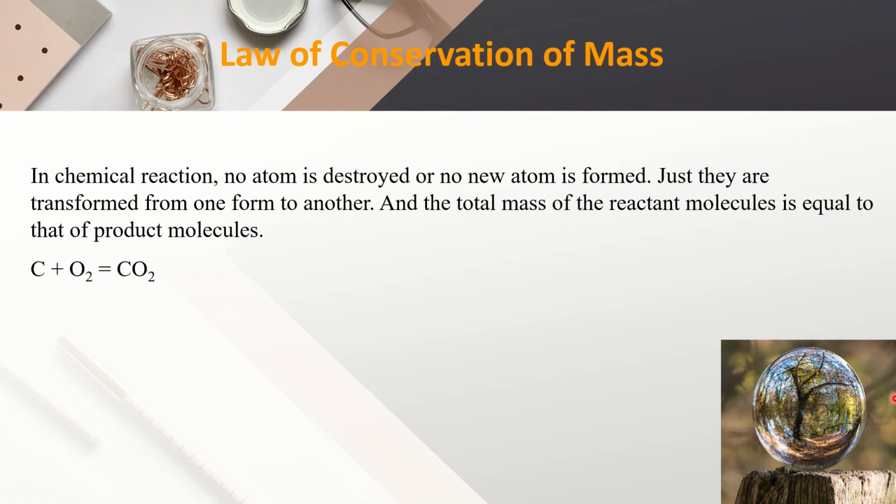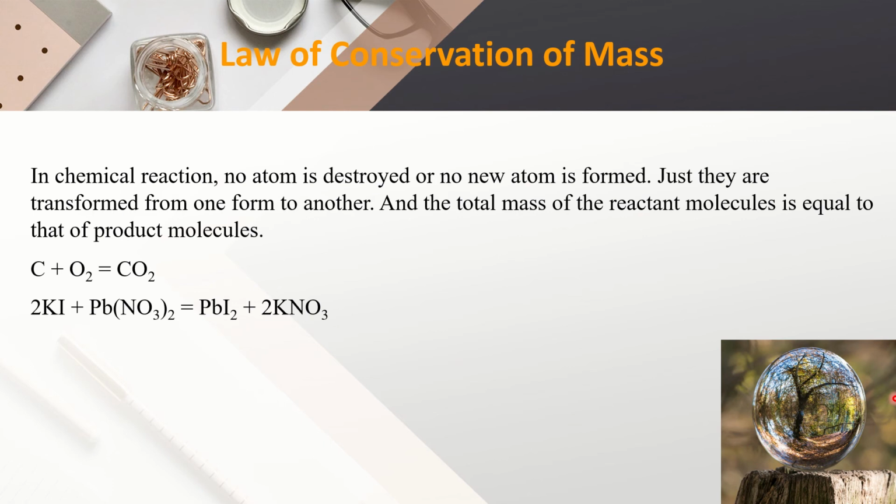Here, the reactant molecules are carbon and oxygen, and the product molecule is carbon dioxide. If you calculate the total mass of carbon and oxygen and also the mass of carbon dioxide, you will see that their masses are equal. That means the total mass of reactant molecules, carbon and oxygen, is equal to that of carbon dioxide.